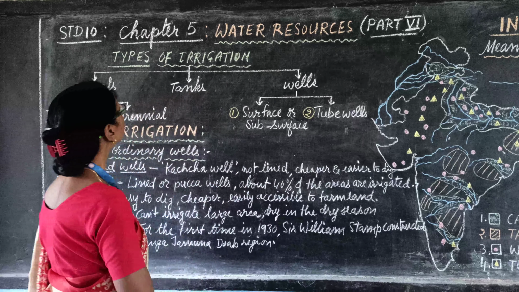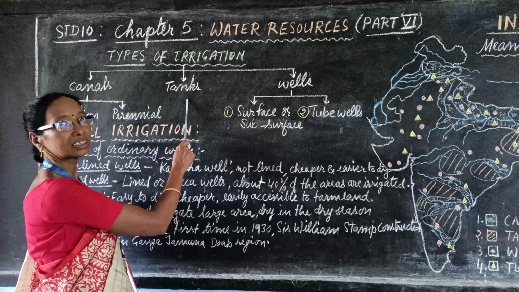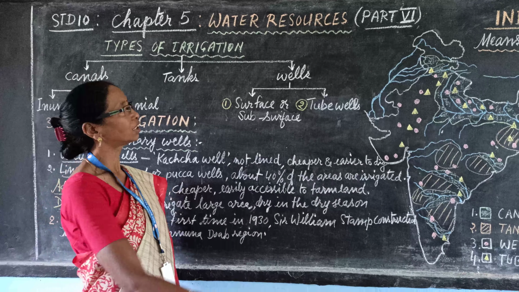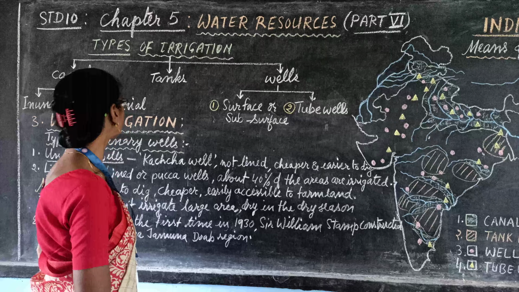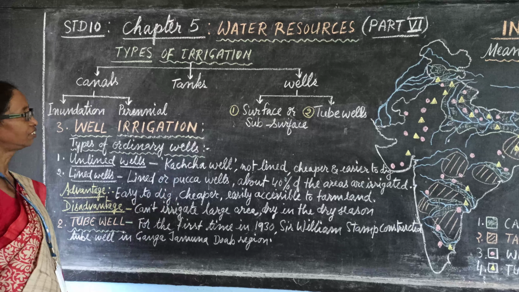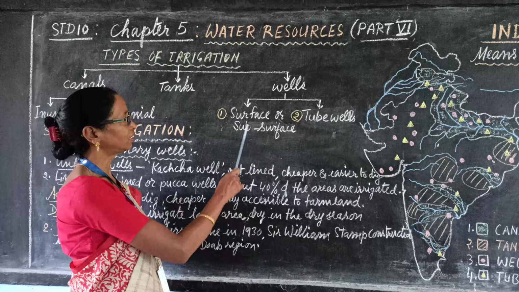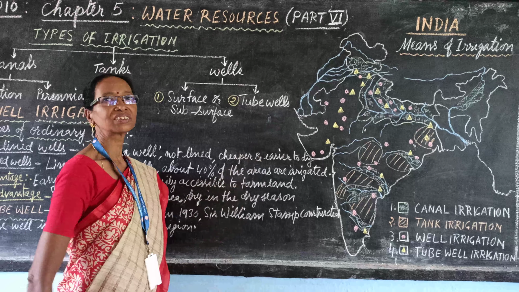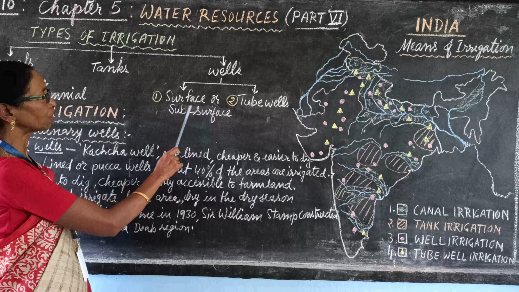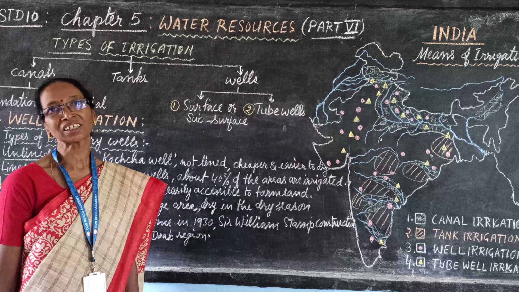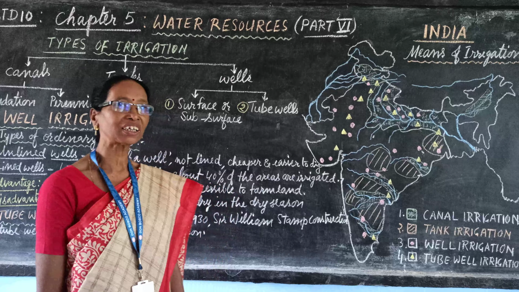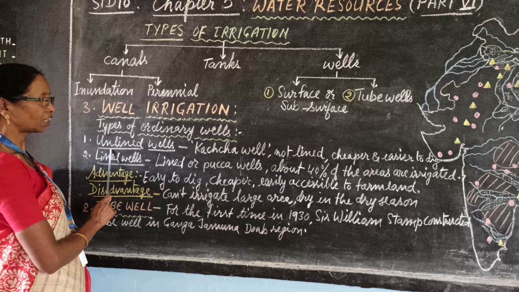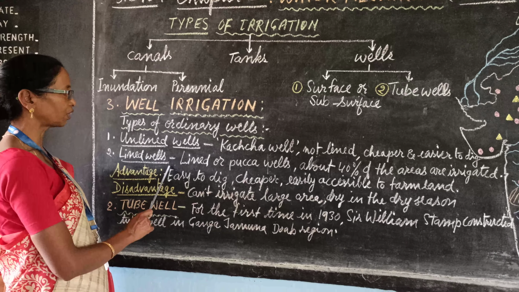There are 3 types of irrigation: canal irrigation, tank irrigation and well irrigation. Today you are going to learn in part 6 about well irrigation. There are 2 types of well: surface well or subsurface well and tube wells. The surface wells or subsurface wells are the ordinary wells and they are divided into 2 categories. First, unlined wells, second, lined wells.